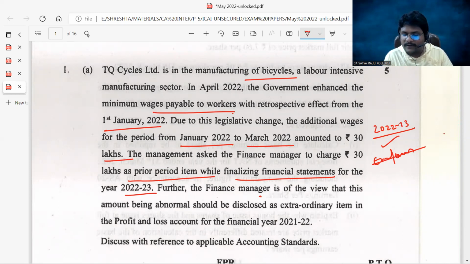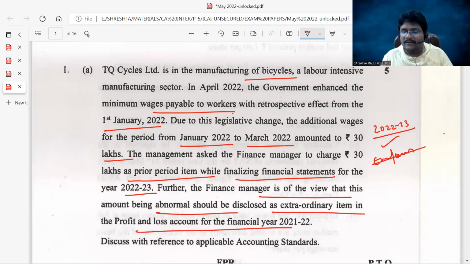Further, the finance manager is of the view that this amount, being abnormal, should be disclosed as an extraordinary item in the profit and loss for the financial year 21-22, which is not an extraordinary item. Extraordinary items are those which are clearly distinct from ordinary activities, which is clearly covered under exceptional items. Exceptional is an ordinary item only, which is a direct question, guys.